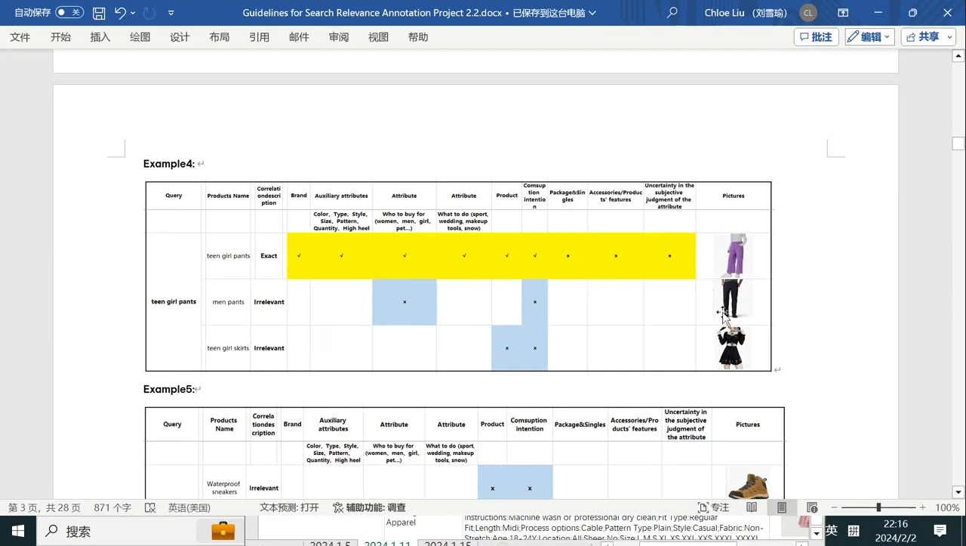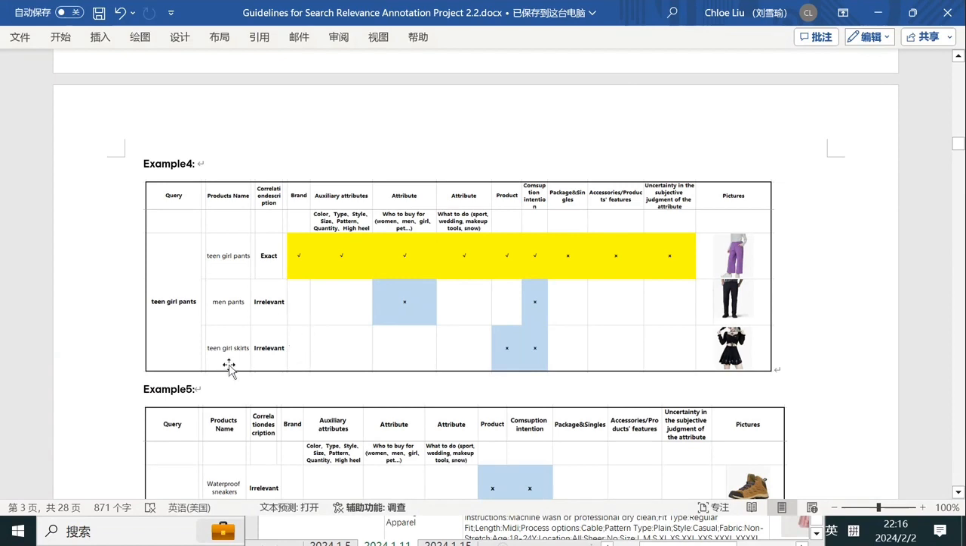And next one, men pants. So it cannot meet the requirement of who to buy for, right? As they are for men, they are not for teen girl. So the products are wrong. The consumption intention is wrong. The important attribute is wrong. So under this circumstance, it is irrelevant.